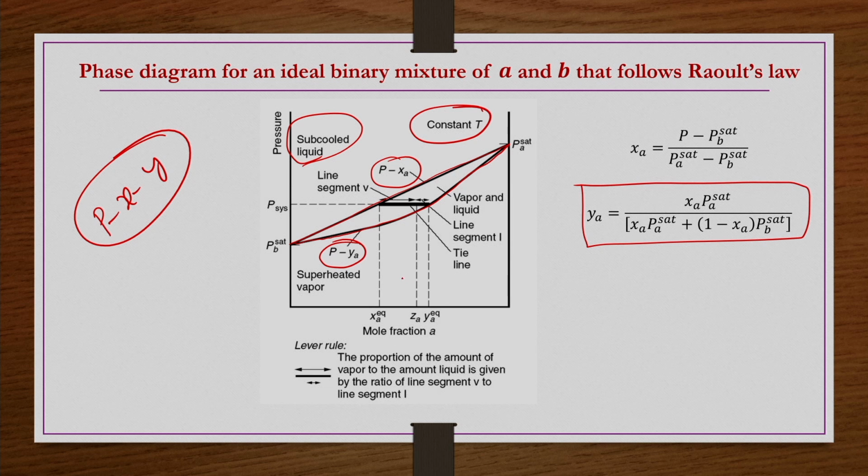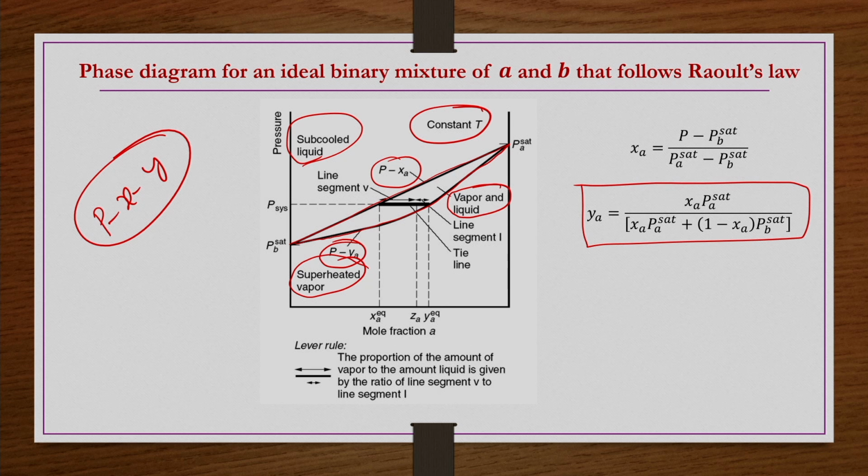Or for any combination of pressure and composition, if the data point is falling below this PYA curve, that means we are having only superheated vapor phase. And then let us say if you have a combination of pressure and composition such that the data point is falling in this encapsulation between these two curves, that is PXA and then PYA curve, then we can say both vapor and liquid phases are coexisting and they are at equilibrium. That is what we can say.